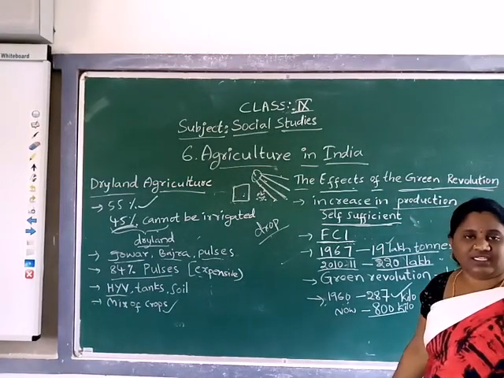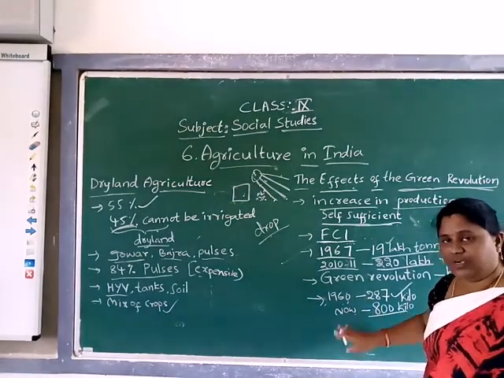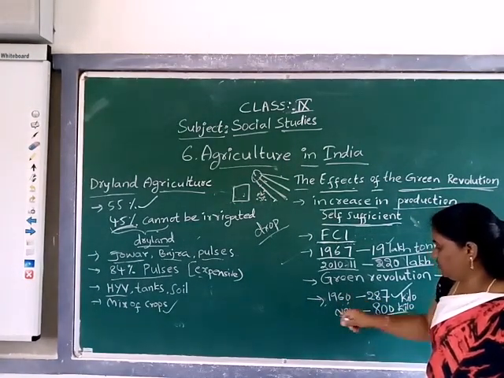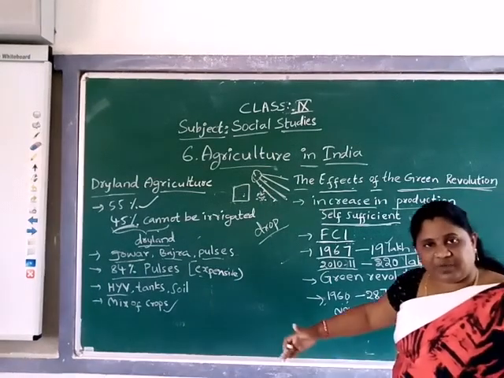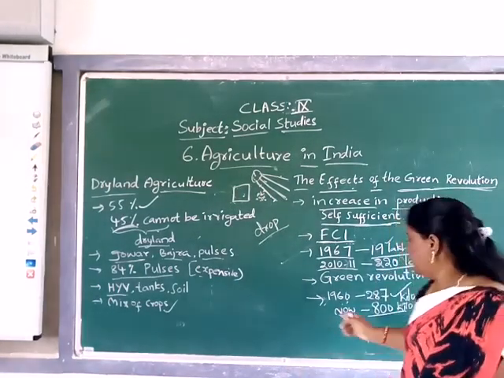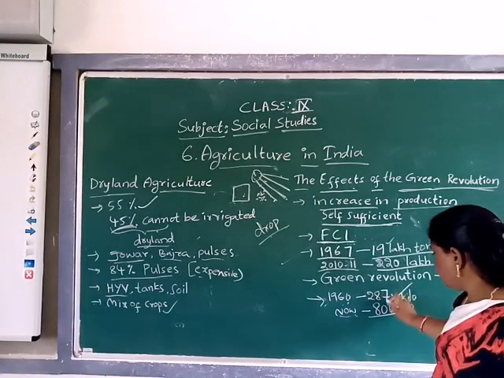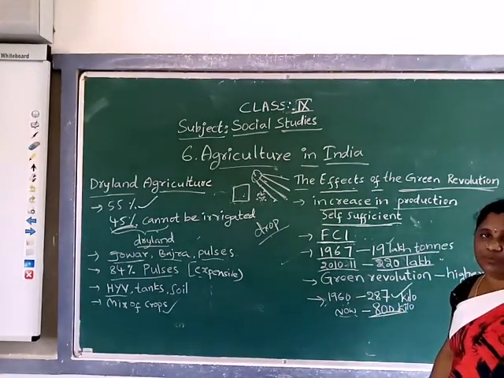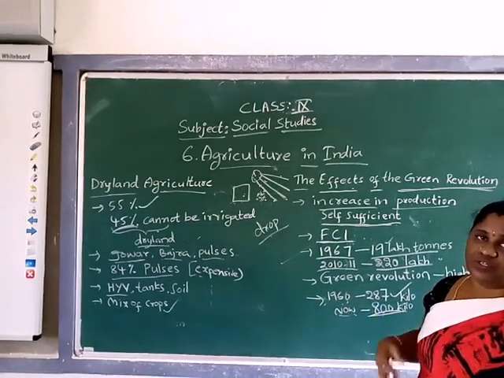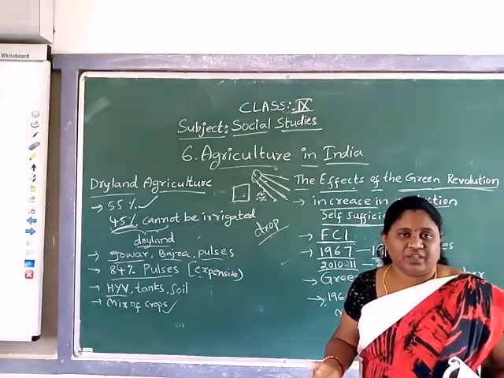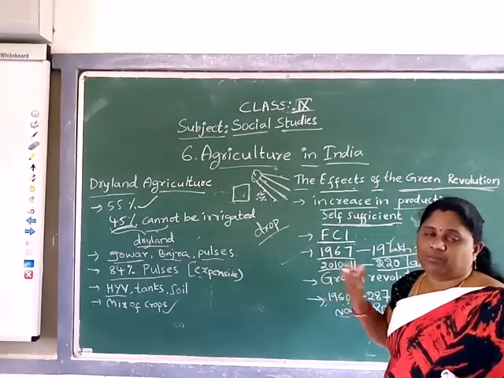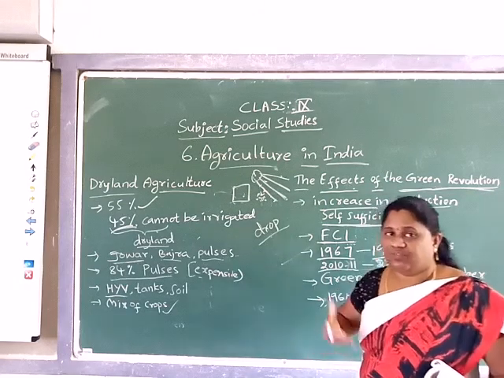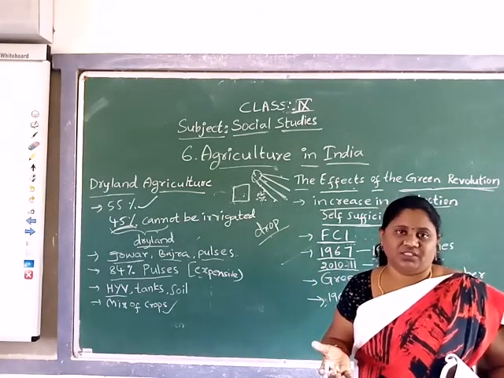Land does not increase from year to year. From 1960 to 2020, the land has not spread. Yes or no? But the yield has gradually increased. How is it possible? Of course, by using new varieties of seeds, by having irrigation facilities, and by using technology.